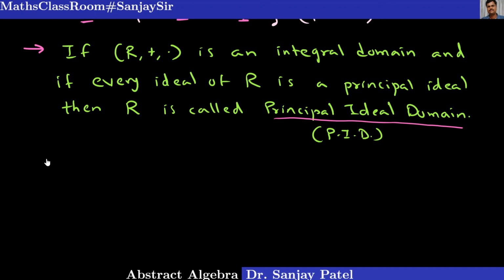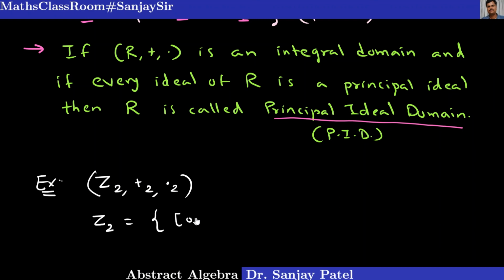So let us consider one simple example. If I consider the ring Z2, Z2 comma plus 2 comma dot 2. What is Z2? Z2 is the set of all residue classes modulo 2. It contains only these two elements.